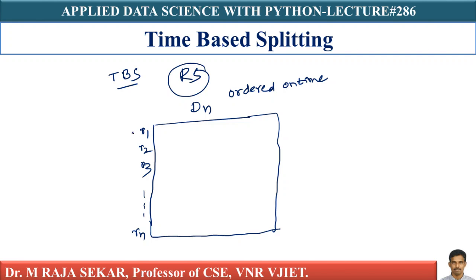I have a timestamp for each review, the time at which the review was given. If you go back to the original Amazon Fine Food reviews data set, there is a column called timestamp. We discussed this timestamp in one of my previous lectures.